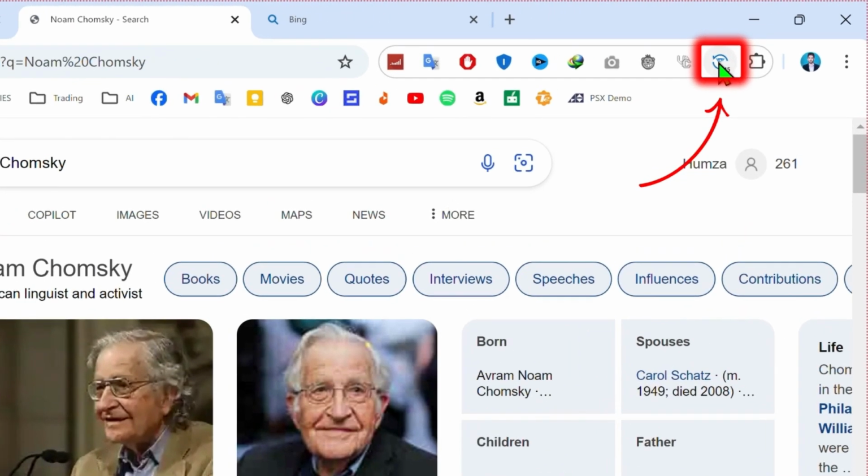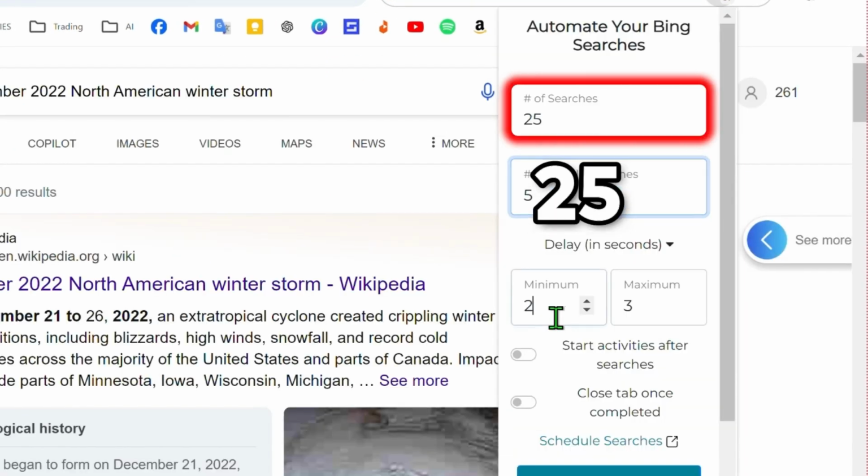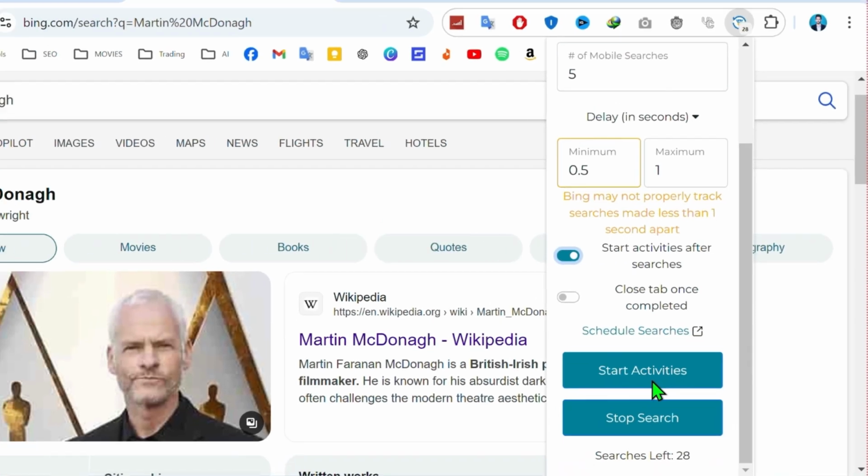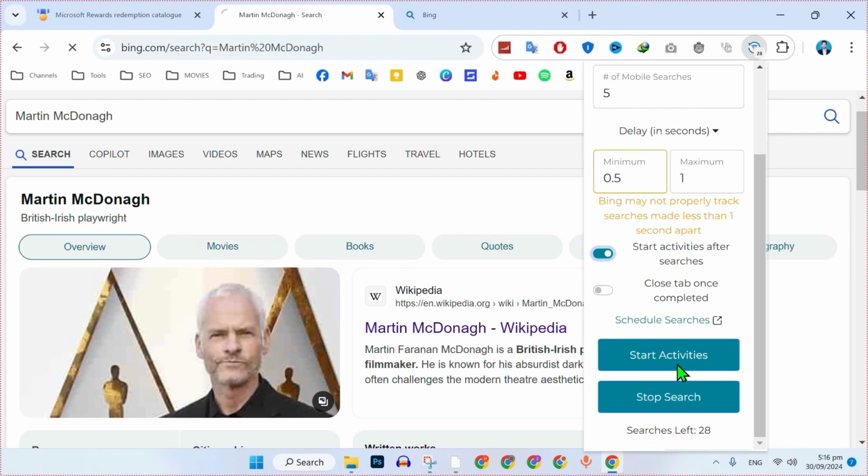You can adjust the settings to control the number of searches. Set it to 25, 0.5, and 1 to automate a steady number of searches. Turn on the Start Activities After Searches option. This will allow the extension to complete additional activities like quizzes and daily challenges automatically.